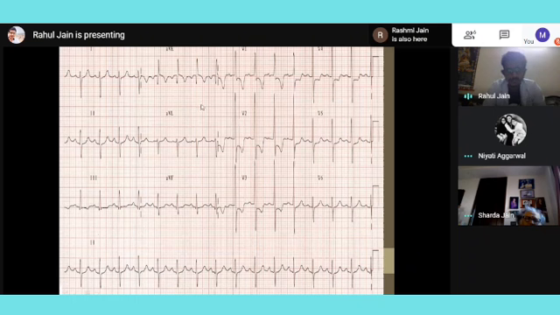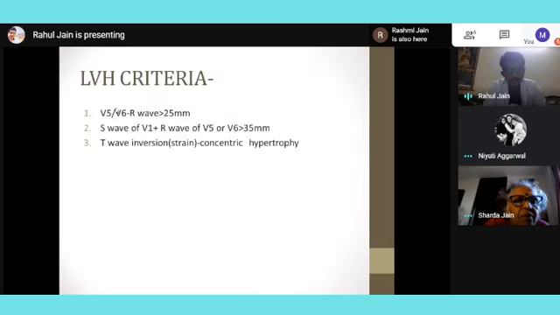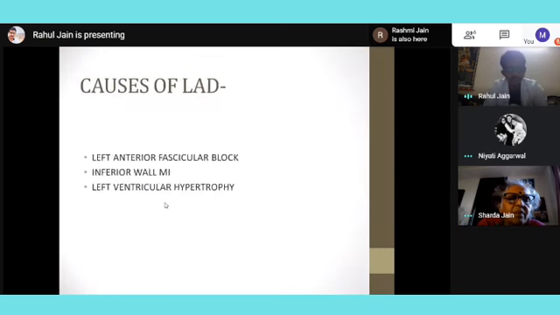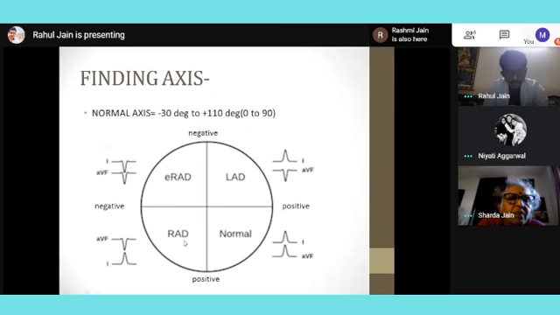And if we see one more thing in this diagram, ma'am, can you point out if the lead 1 QRS is predominantly positive or negative? In lead 1 the QRS has gone more downward, so it is predominantly negative. So ma'am, it is negative, and in AVF it is positive. So when AVF is positive and lead 1 is negative, I will come back to this diagram. It is right axis deviation. So the diagnosis becomes right ventricular hypertrophy with right axis deviation.